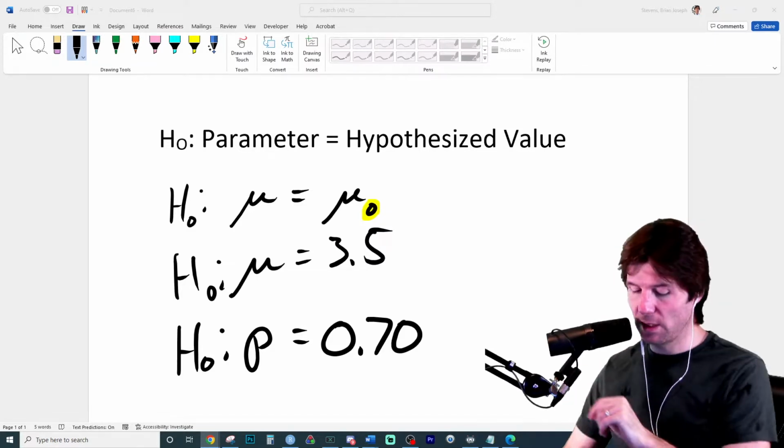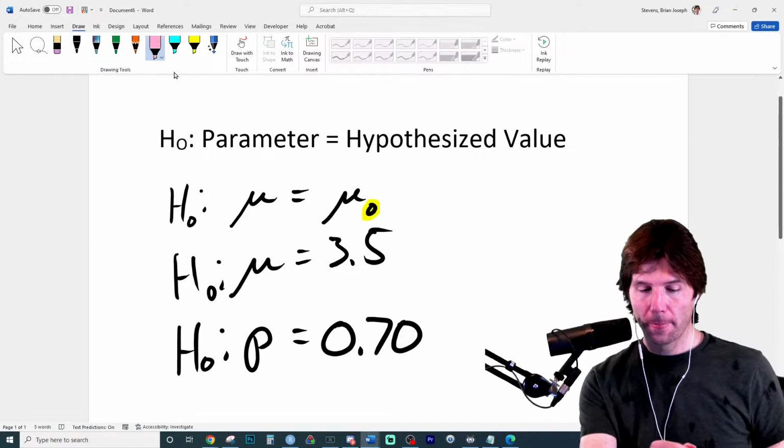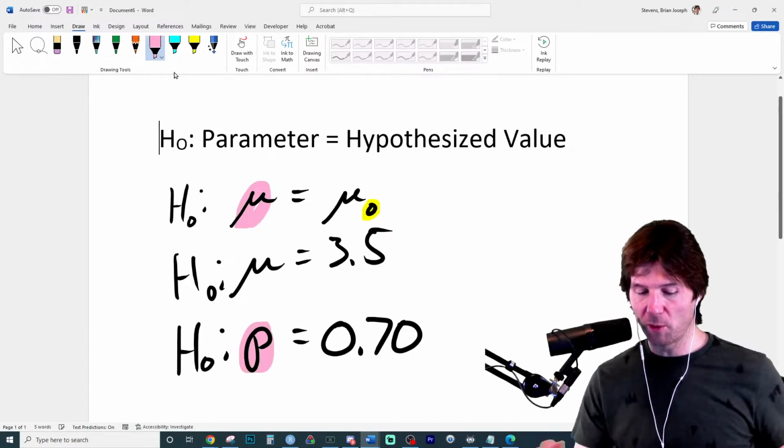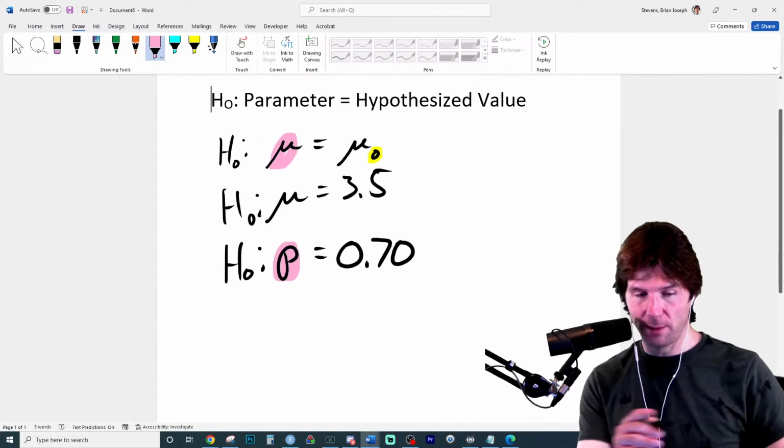So the first part is what you're making the claim about. Does that make sense? We're making a claim about the true mean, or we're making a claim about the true proportion. And if we look at this question,